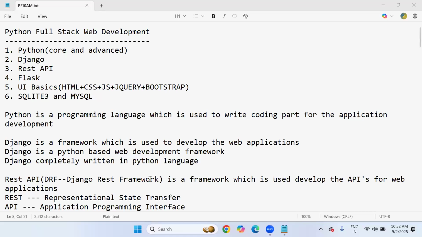Once you are joined into that batch, we'll collect the mail IDs from DURGASOFT. From my end, I'll share a folder with the name Python 10 a.m. batch. In that folder, every day, one hour after class, I'll upload the recorded video. You can watch with lifetime access. And immediately I'll send the Python core PDF and advanced Python PDF whenever I start core Python and advanced Python. The PDFs will also come to your mail.